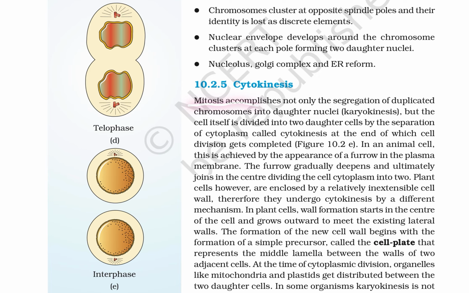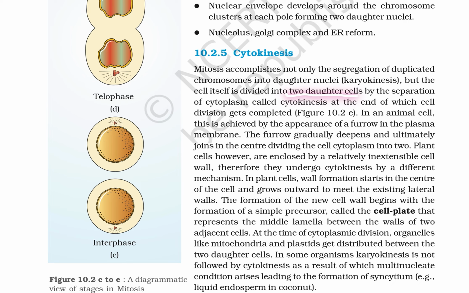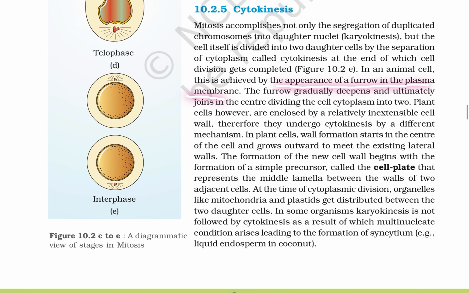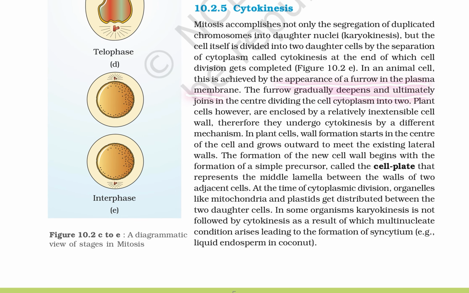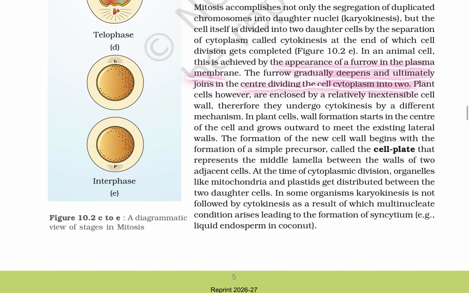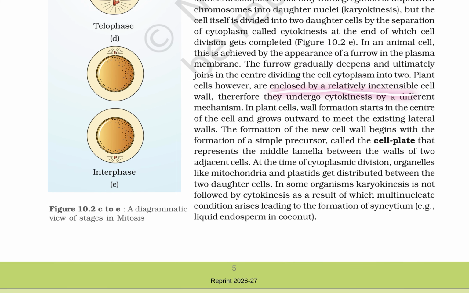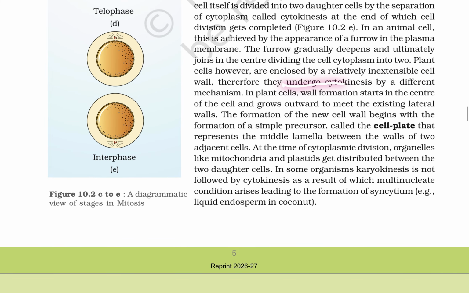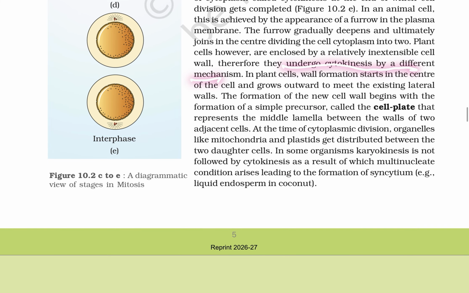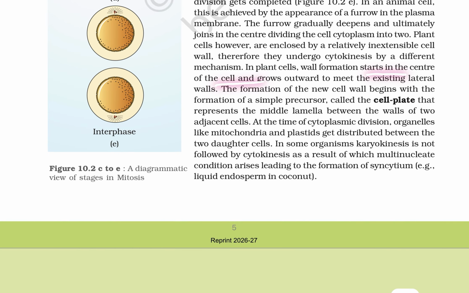Cytokinesis. Mitosis accompanies not only the segregation of duplicated chromosomes into daughter nuclei, karyokinesis, but the cell itself is also divided into two daughter cells by the separation of the cytoplasm, called cytokinesis, at the end of which the cell division is completed. In the animal cell, this is achieved by the appearance of a furrow in the plasma membrane. The furrow gradually deepens and ultimately joins in the center, dividing the cytoplasm into two. Plant cells, however, enclose relatively inextensible cell walls, and therefore undergo cytokinesis by a different mechanism. In plant cells, wall formation starts at the center of the cell and grows outward to meet the existing lateral walls.